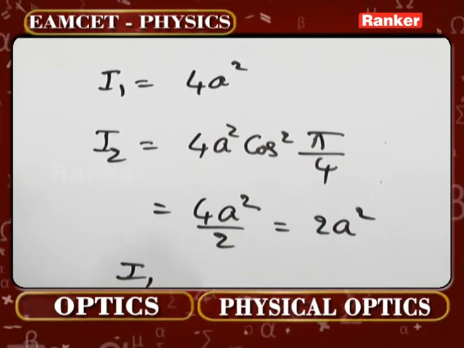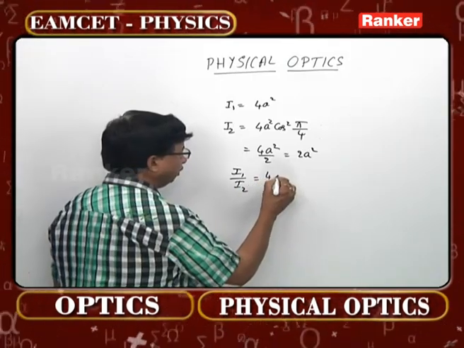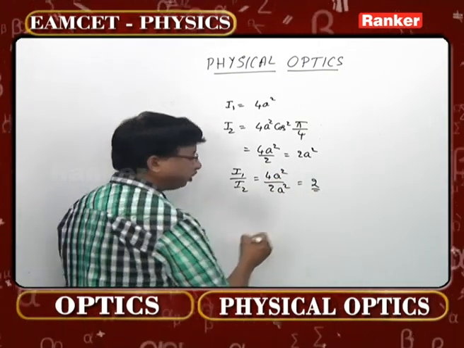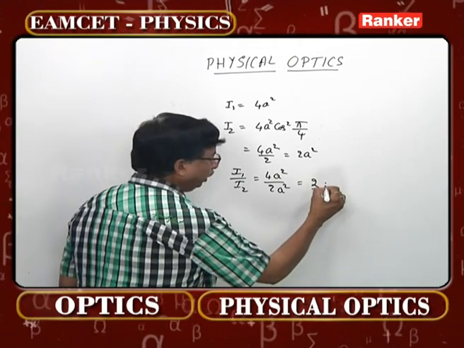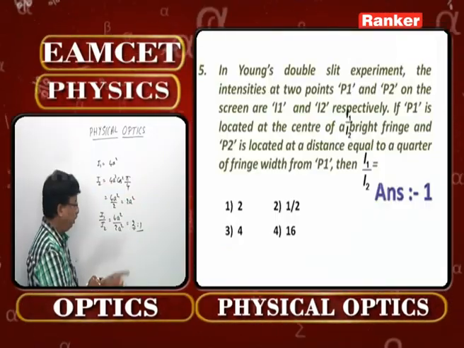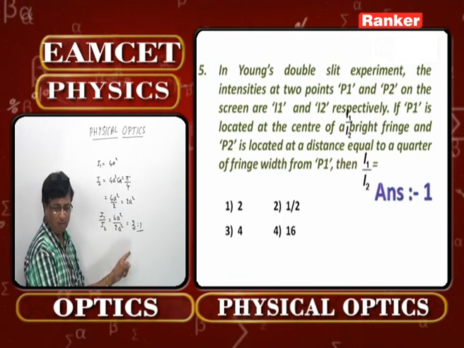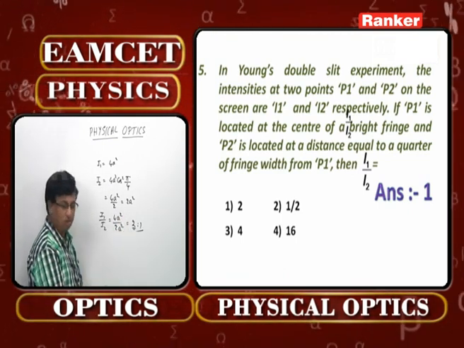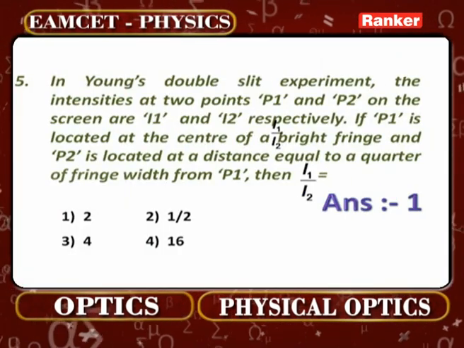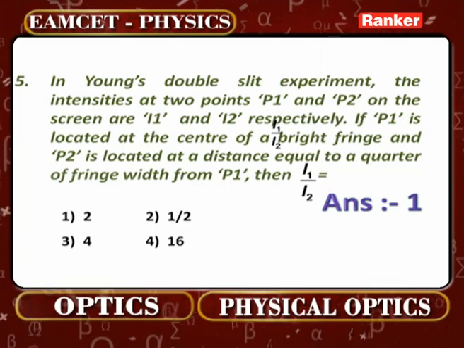Then what will be the value of I1 by I2? The question. 4a square by 2a square, which now should be 2. That means what? 2:1 must be the ratio. So, which option is correct over there? It should be 2. 2 means 2:1, it is understood. So, very first option is going to be correct for this particular question number 5. Please recollect that one. Let us see the next number.